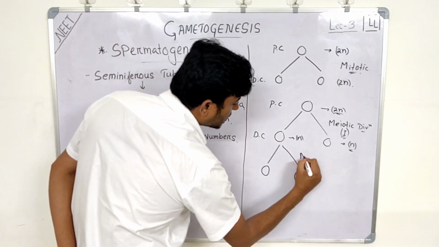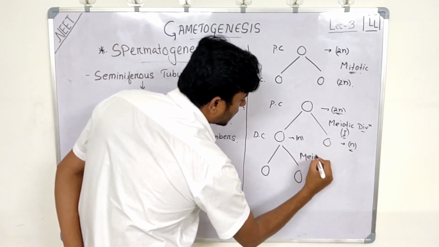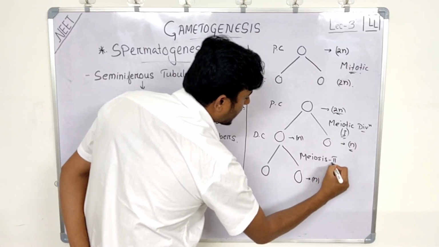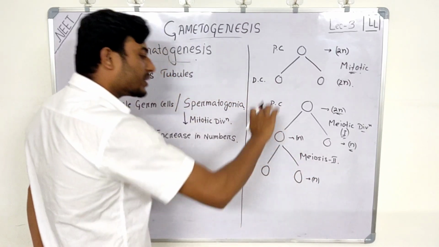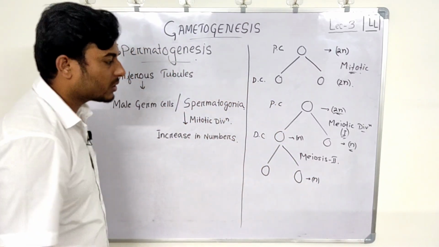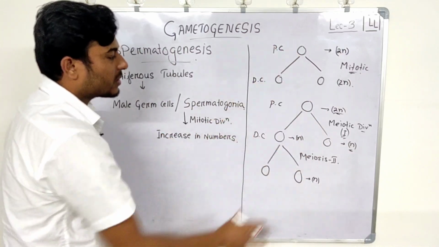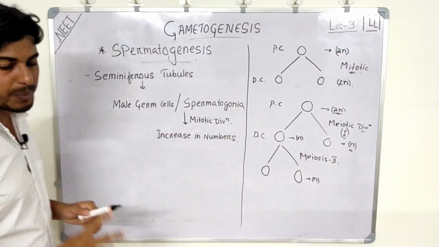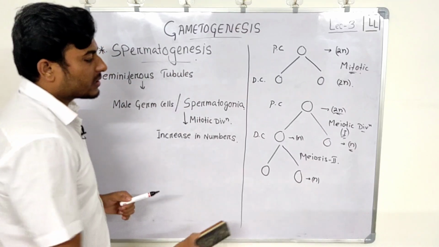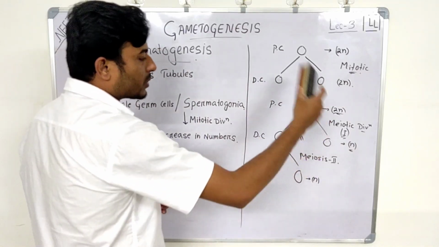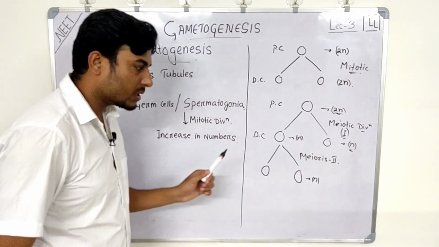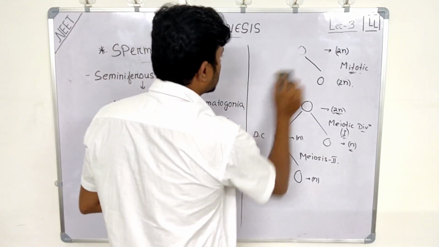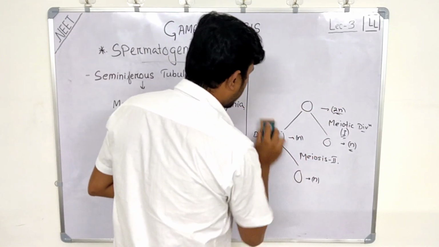So in meiosis 2, again there will be equational divisions. Understood? So only this information is needed to understand this process of spermatogenesis. And in detail, we'll be studying mitotic and meiotic divisions in that particular chapter, cell cycle and cell divisions. Okay.